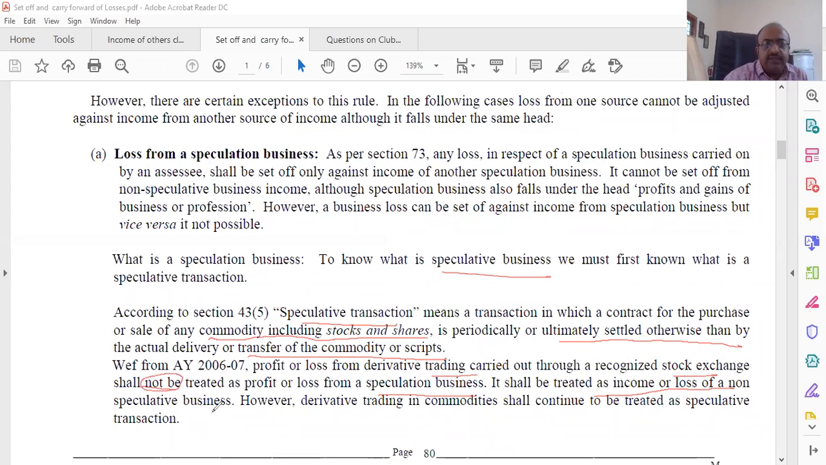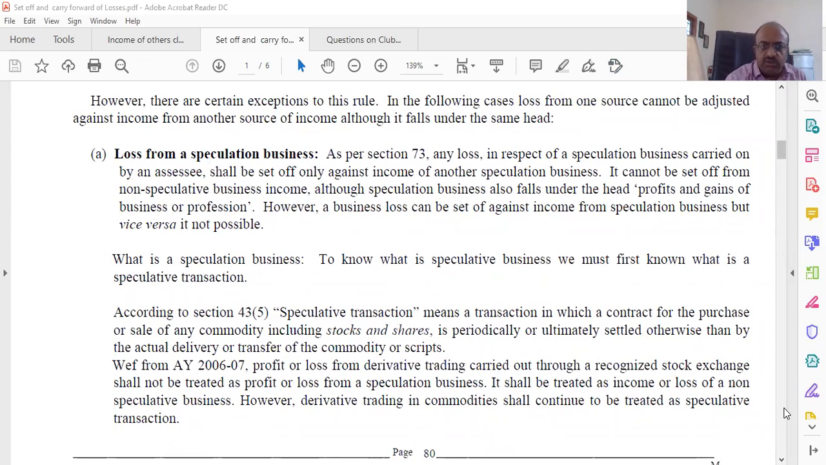It shall not be treated as speculative business. Therefore, it will be non-speculative in nature. By doing that, the restriction is reduced, because with non-speculative we can adjust with anything. However, derivative trading in commodities continues to be speculative business. So for shares, when you do it, and if you are doing purchase of any commodity, including stock and shares, periodically settled or otherwise than by actual delivery, it is still non-speculative.